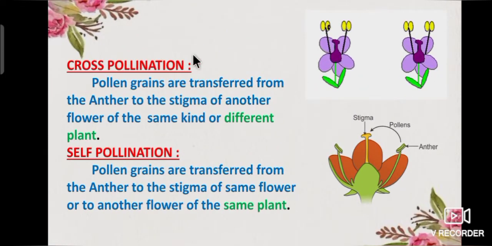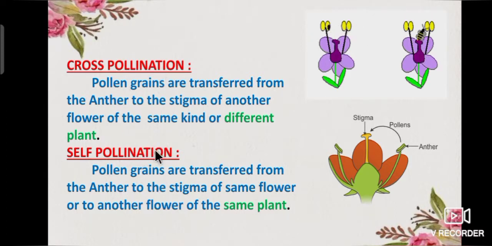What is cross-pollination? Pollen grains are transferred from the anther to the stigma of another flower of the same kind or different plant. This is called cross-pollination.